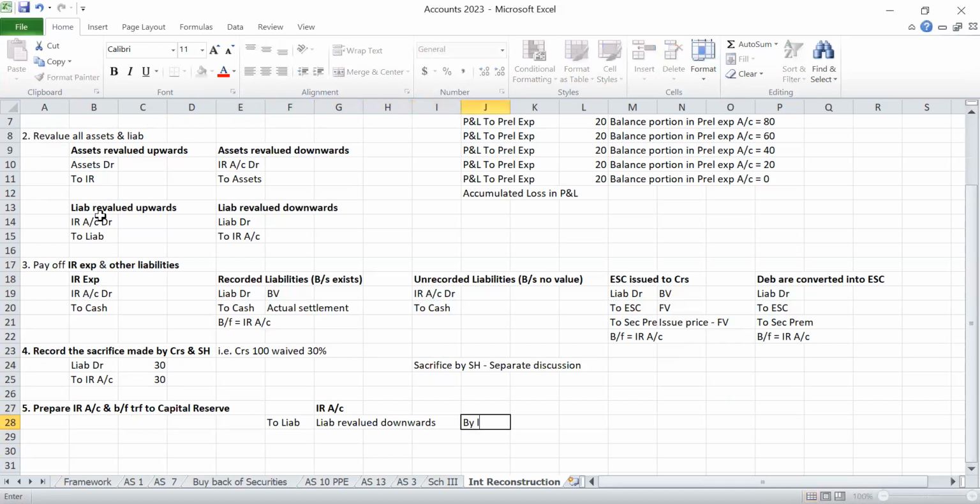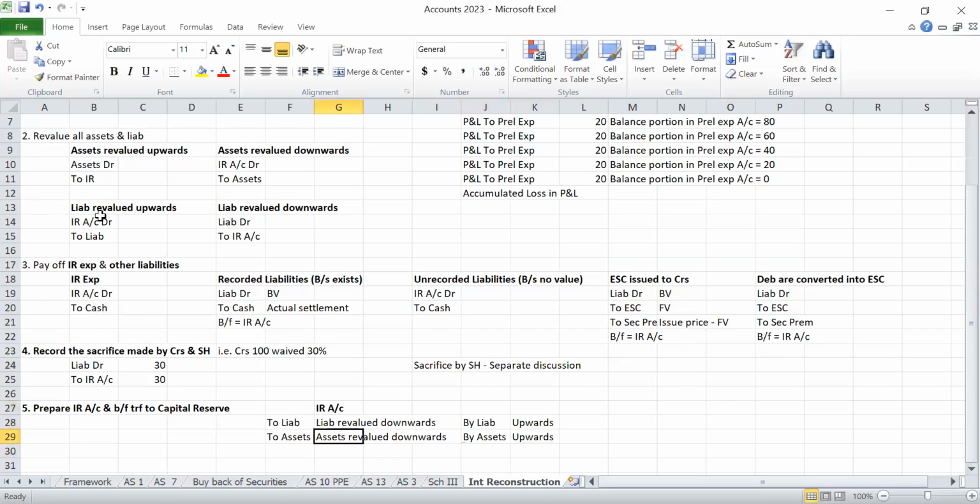Like that, by liabilities will come if you are revaluing the liability upwards. Then by assets, assets revalued upwards, and to assets, assets revalued downwards.